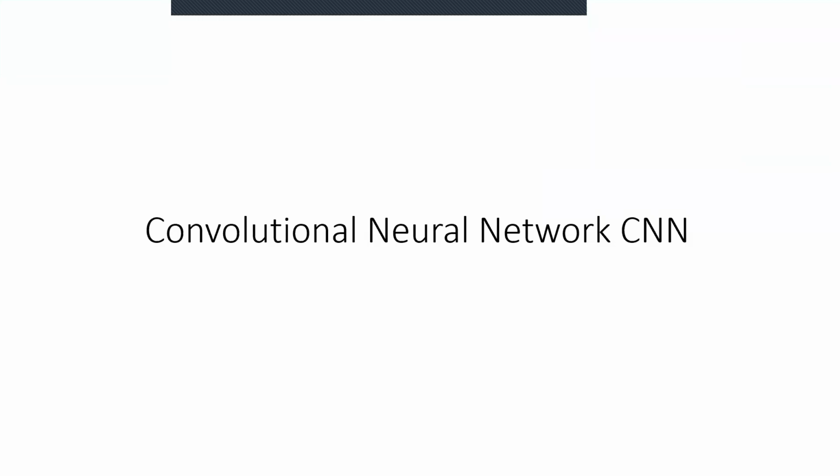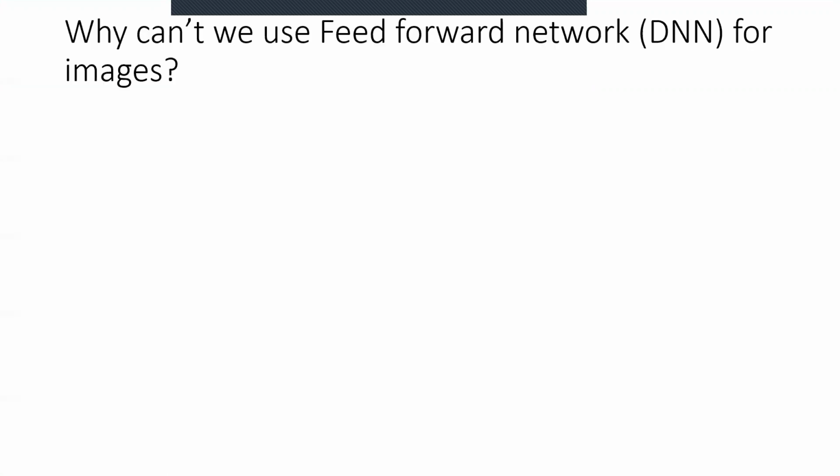Hello, friends. In our last section, we read more about a deep neural network, right? The deep neural network is used to calculate an output and to classify whether it would be a 0 and 1. Now, we will be studying a convolutional neural network, and we will study where the feed-forward neural network or a deep neural network fails and why to use the convolutional neural network. So why can't we use the feed-forward neural network or a DNN, deep neural network, for images?